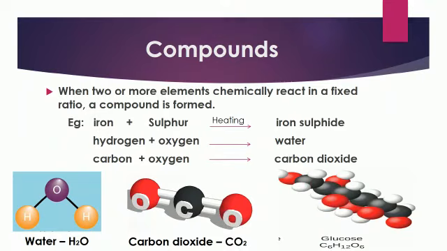Compounds. What are compounds? When 2 or more elements chemically react in a fixed ratio, a compound is formed. For example, iron is an element. Sulfur is an element. Both of them react together to form iron sulfide. This iron sulfide is a compound. The properties of a compound will be entirely different from the parent element.